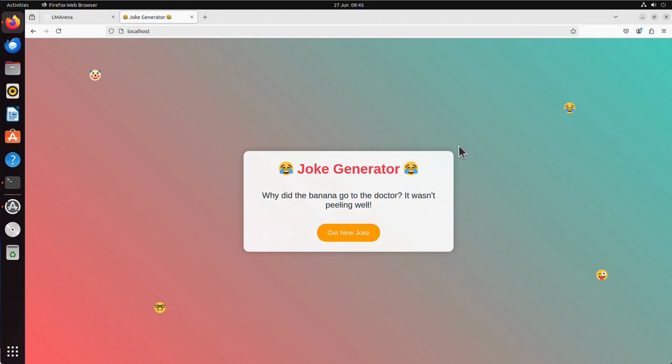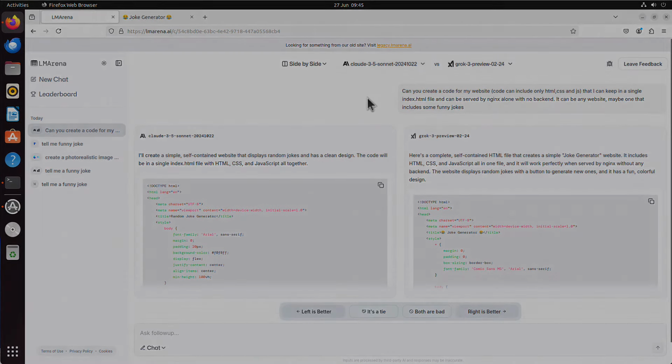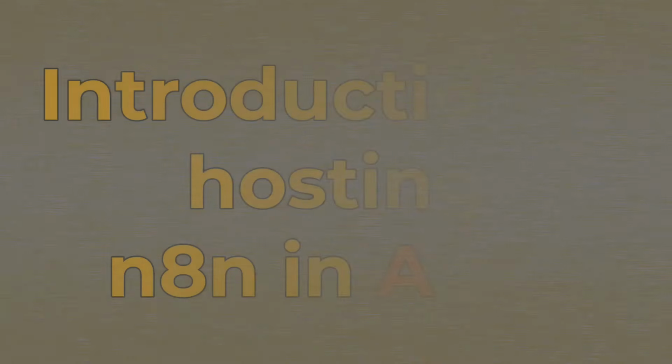But generally, this website isn't bad, is it? It's very simple. It has two colors, blending in the middle. Not bad at all. Okay, that's basically it. This website isn't very sophisticated, but you can see you can achieve a lot in very quick time, and you can do it for free.